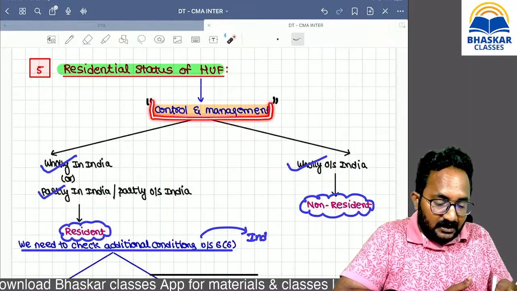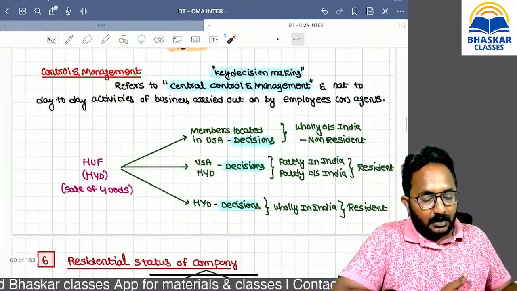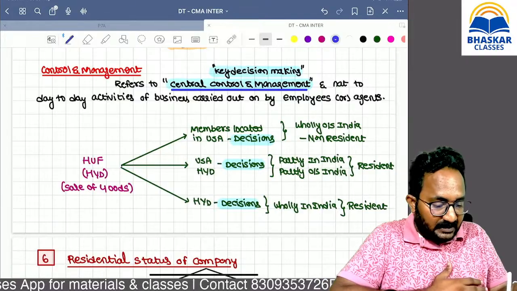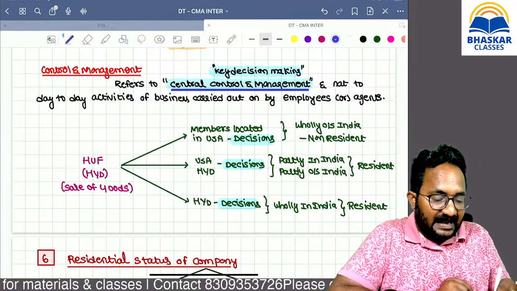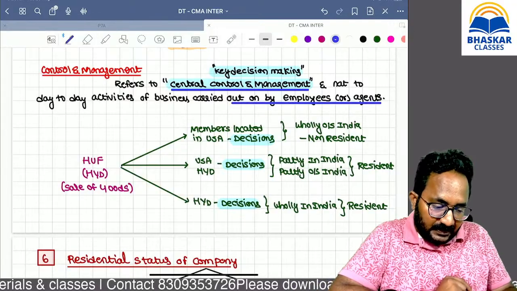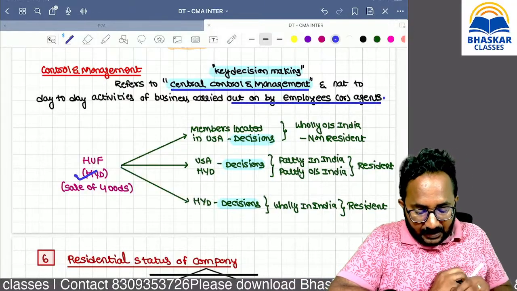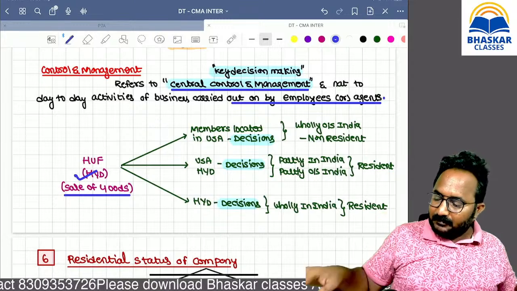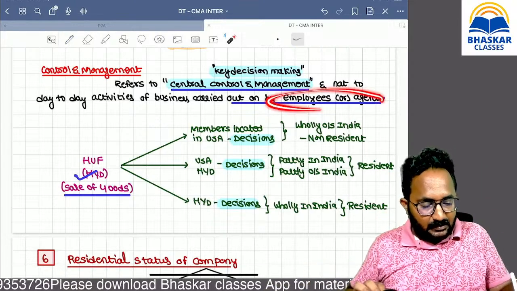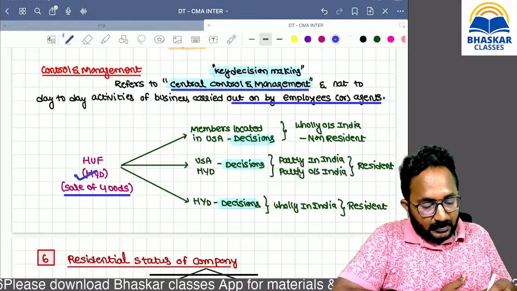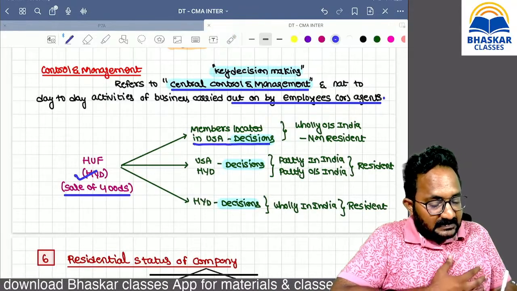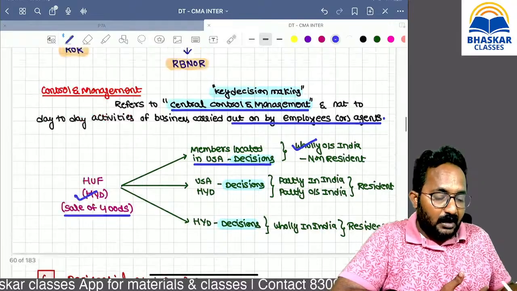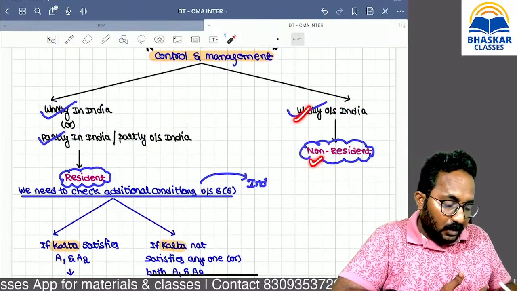If you know the control and management, then only you can do the problems. Control and management means central control and management, that is the decision making place, not day-to-day activities carried out by the employees or agents. Example, HUF has employees doing the sales in Hyderabad throughout the previous year, so the employees' or agents' working place is Hyderabad. But HUF members are located totally in USA, and decisions are also taken in USA. That means control and management is wholly outside India. That's why the answer is non-resident.